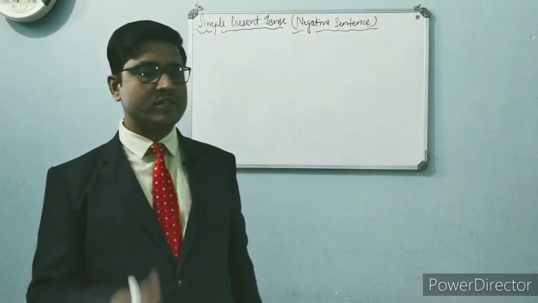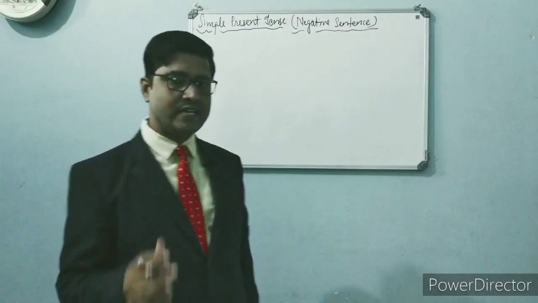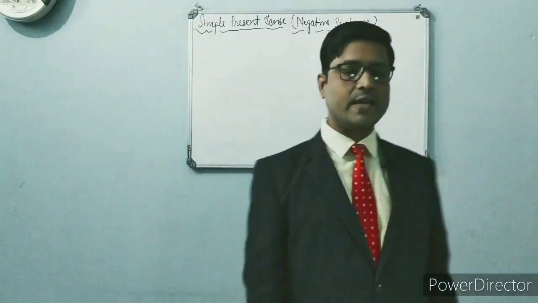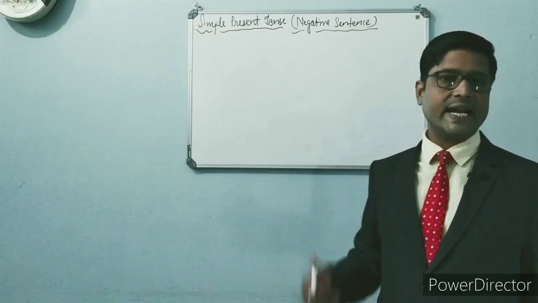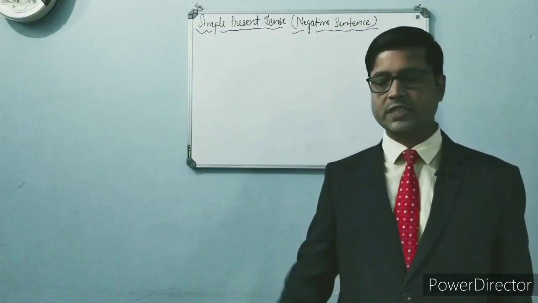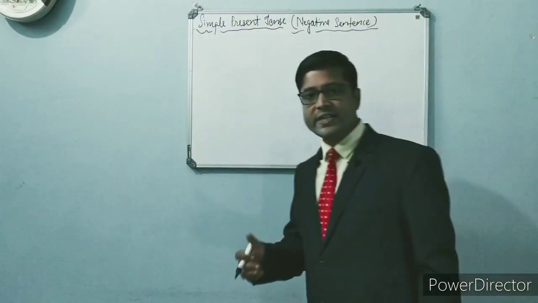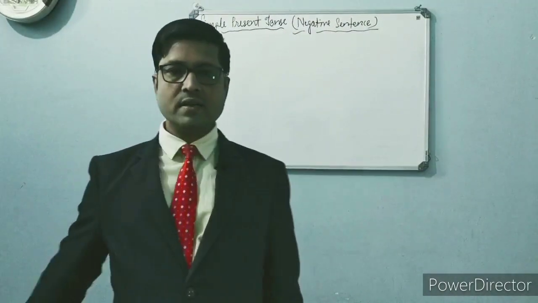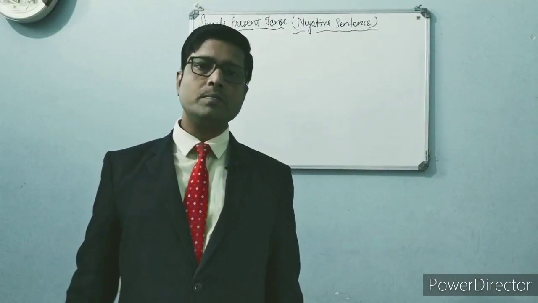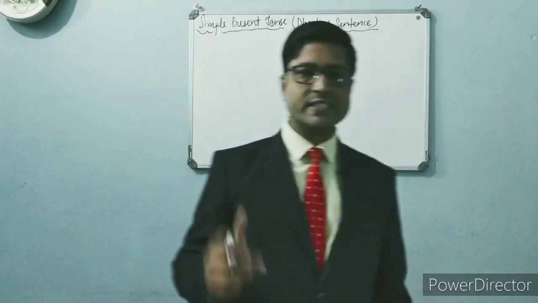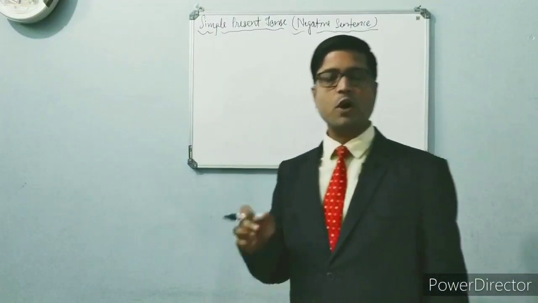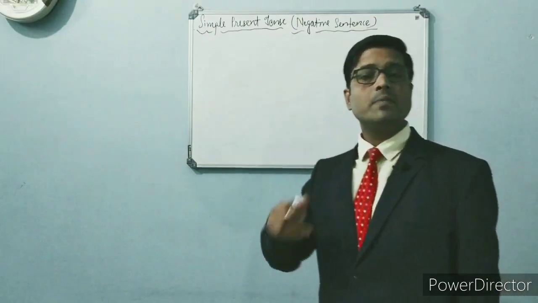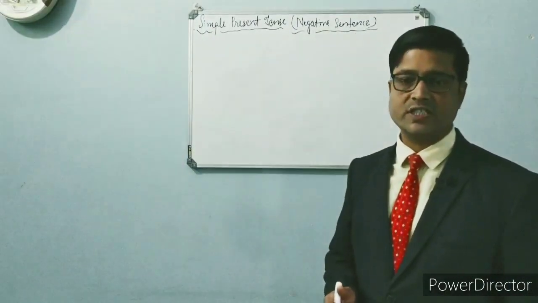Once again, let's revise what is tense that I defined. Tense is a period of time, and tense has three kinds: present tense, past tense and future tense. And each and every tense has four kinds. For example, present tense: simple present tense or present indefinite tense, present continuous tense or present progressive tense or present imperfect tense, present perfect tense and present perfect continuous tense.